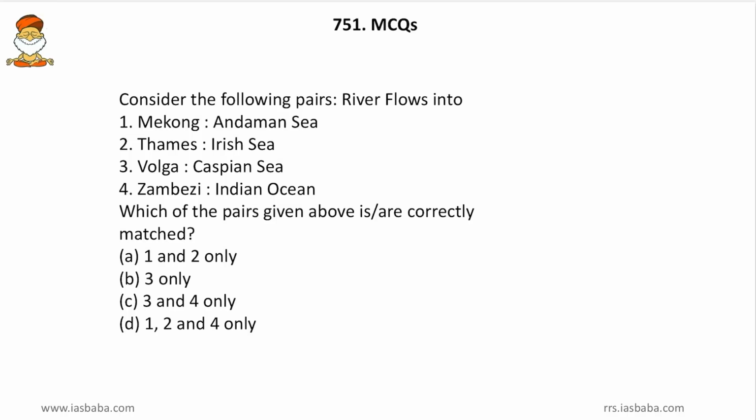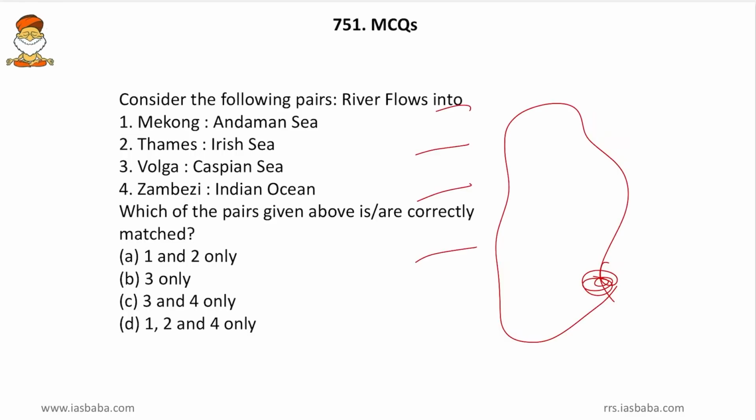And Thames River, friends, we know that London lies on the banks of Thames River. And for one more fact, Washington DC lies on the banks of Potomac River. So this Thames and Potomac, you have to remember. Friends, we know that London lies in the eastern part of UK. So if this is UK, it lies in the eastern part, and the Irish Sea lies in the western part. So if you knew that fact, then 2 cannot be the answer. So eliminate 2. So B and C will be left out.